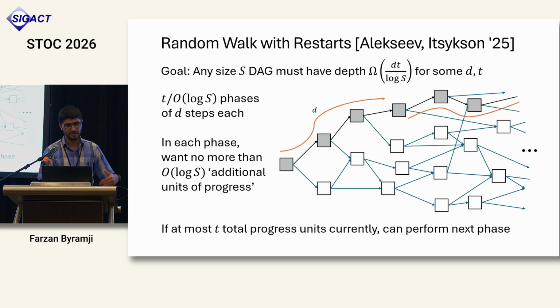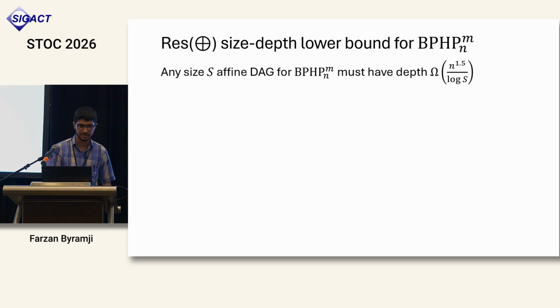And the way we do this in each phase is via random walk. This is what gives the approach its name. To make things more concrete, I will give some high-level idea of how we do this for the bit pigeonhole principle. Here I want to show how any size S affine DAG which solves the search problem for the bit pigeonhole principle must have depth at least n to the 1.5 over log S.